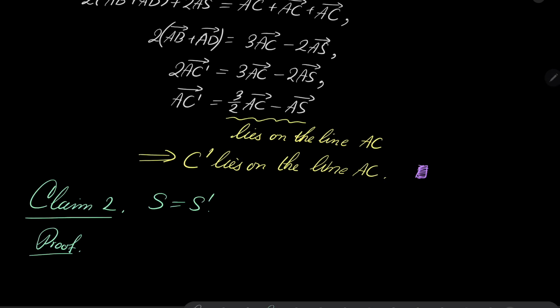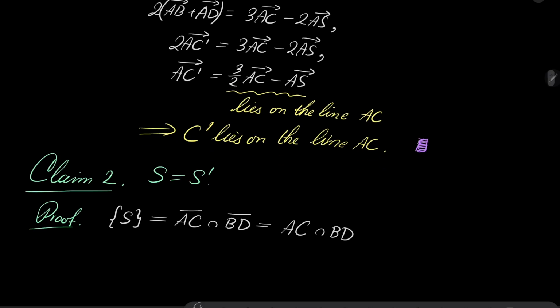Since our quadrilateral is convex, S is the point of intersection of line AC with line BD.